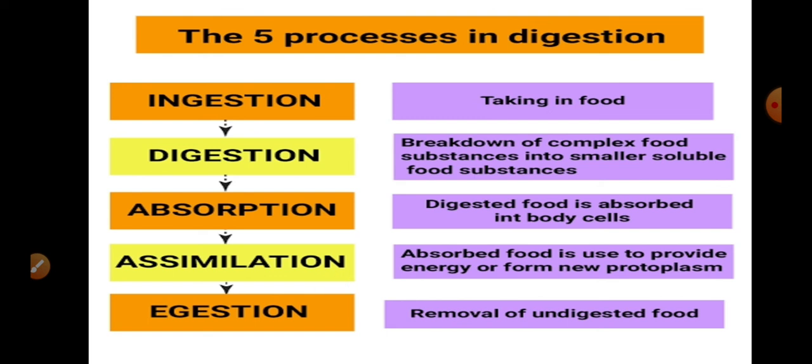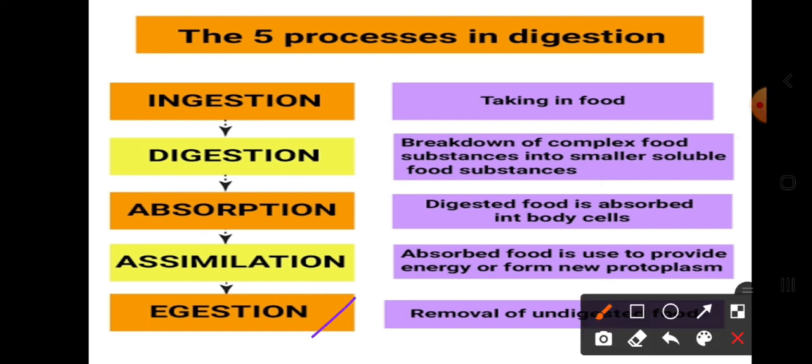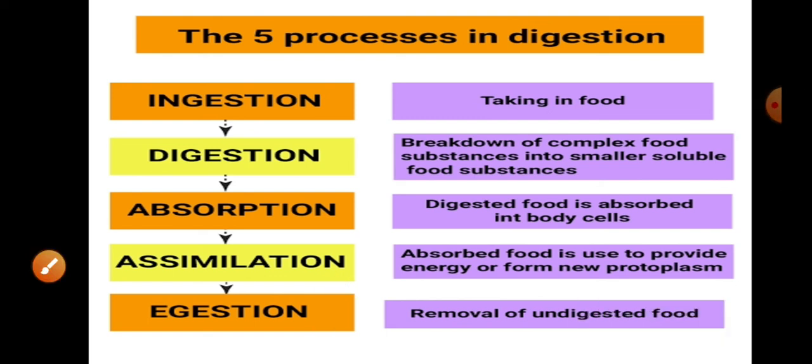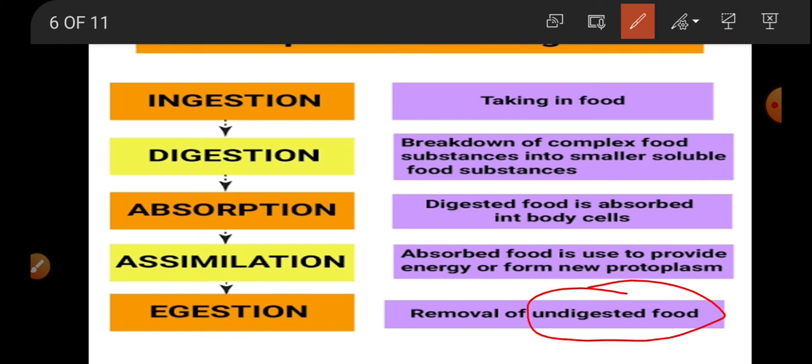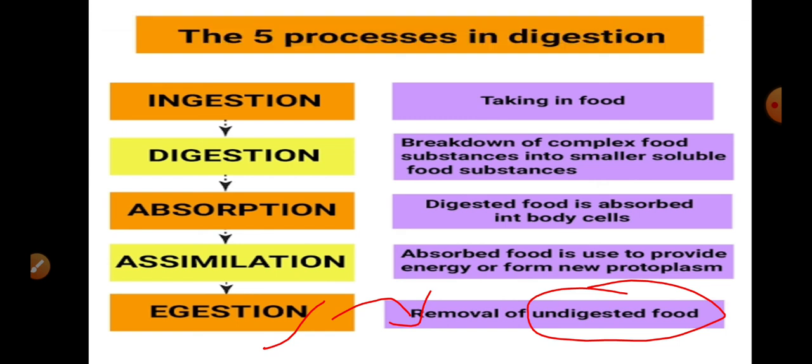Then the last step is egestion. Egestion is a process where we see the removal of undigested food material. When you are using the simplest form of food, a quantity of food is not at all utilized, not at all broken down. Such food material we call undigested food. So egestion is a process where the undigested food material is removed from the body. In detail, we are going to discuss these different steps of holozoic nutrition in our next classes.